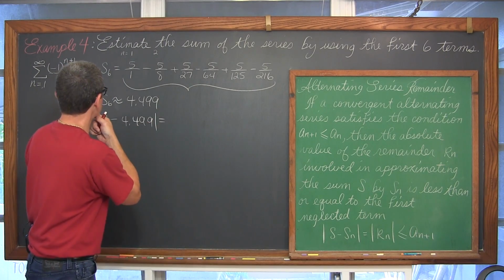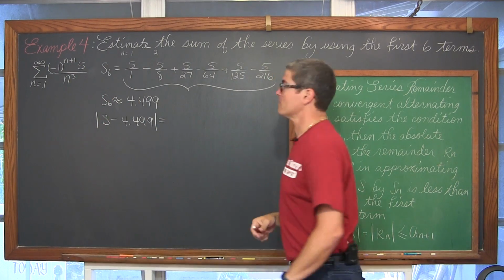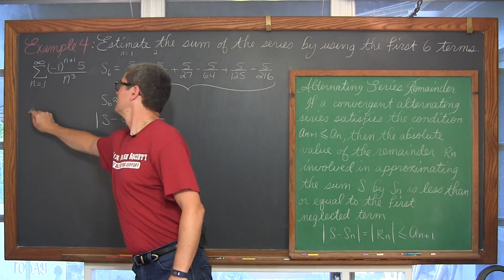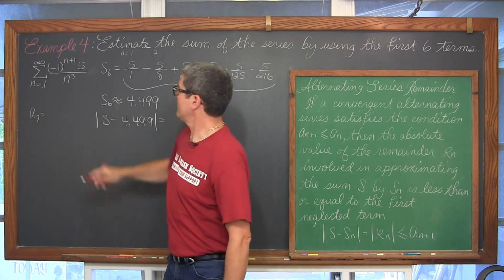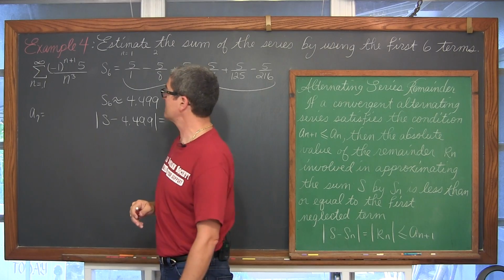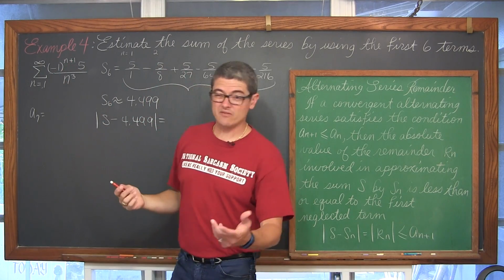Okay, well, what's a sub n plus 1? We've added up the first 6 terms, so what's a sub 7? Well, a sub 7, 7 plus 1 is 8. (-1) to the 8th power, any even power is positive.